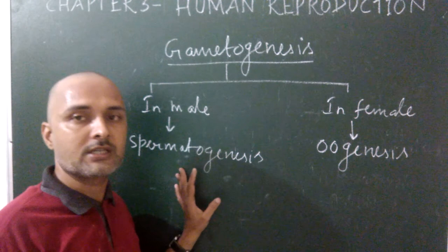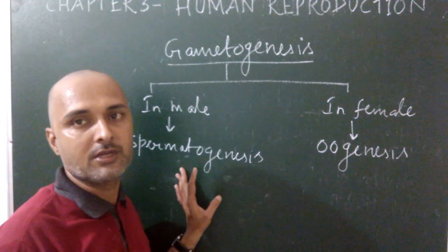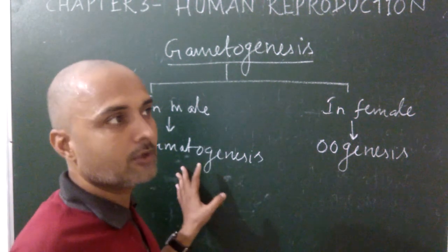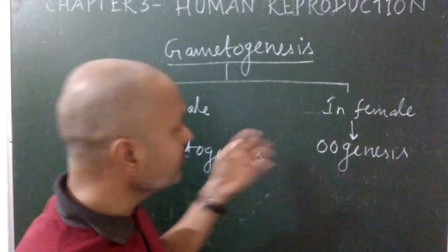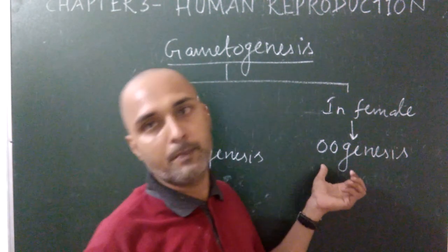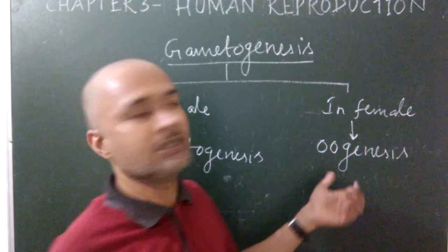Spermatogenesis always starts at the age of puberty in case of human male, that means at the age of about 12 to 14 years. And oogenesis starts during the embryonic development inside the mother's body.